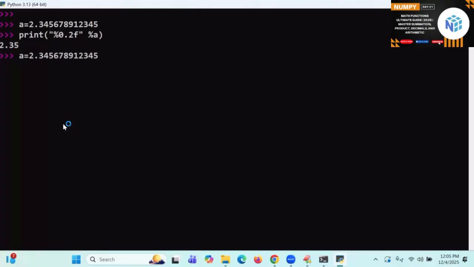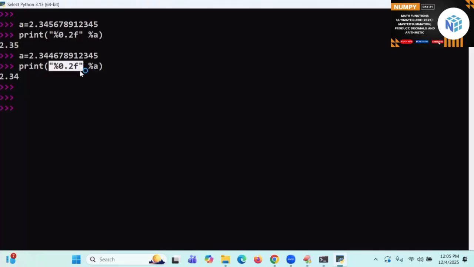Next, for example, I have 3.344. Now you say 0.2f only. I only want to consider 2 decimals. Is the third digit more than or equal to 5? No. So what is the answer? It is not incrementing anything. It is 0.34 only. This is not a big science. It is very simple. We said this in the beginning, using 0.2f.